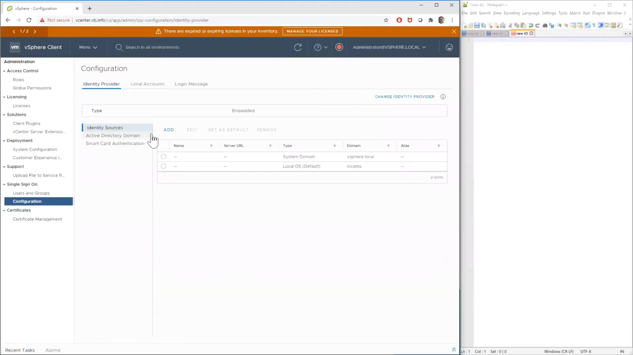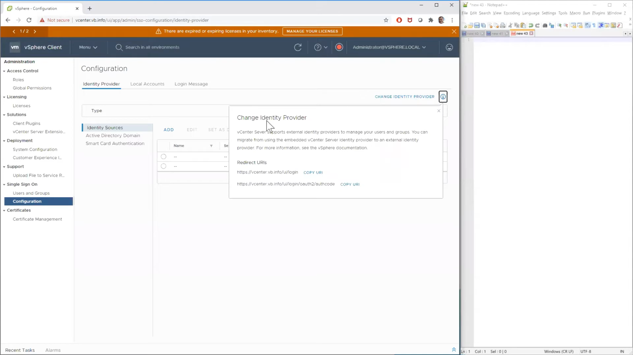What's new is this over here, this link, change identity provider, right? And this little I actually has a couple really useful pieces of information here. So I'm gonna go ahead and open that up, and we get these redirect URIs, right? And this is important for ADFS. So I'm gonna go ahead and copy these. Let me just throw them over here. Perfect, okay.